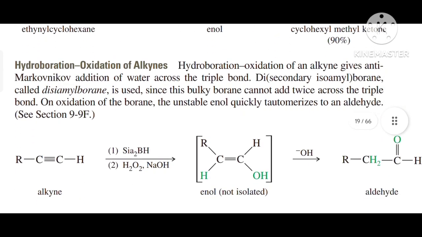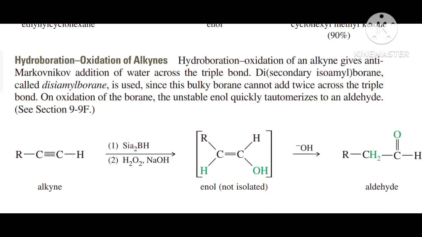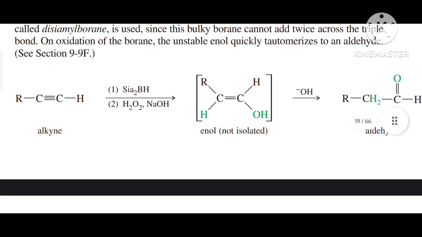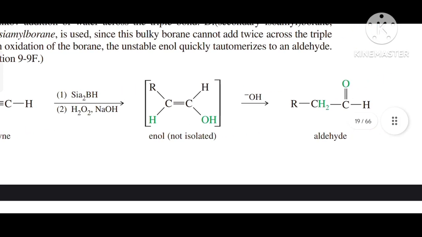Next reaction is hydroboration oxidation of alkynes. Hydroboration oxidation of alkyne gives anti-Markovnikov addition of water across the triple bond. Disiamylborane is used. Since this bulky borane cannot add twice across the triple bond, on oxidation of the borane, the unstable enol quickly tautomerizes to an aldehyde. So there is an alkyne given over here in which the disiamylborane is used. Firstly it will convert into an enol, then further it will convert into an aldehyde.